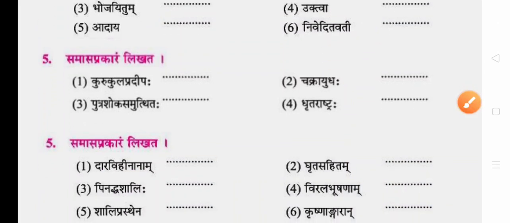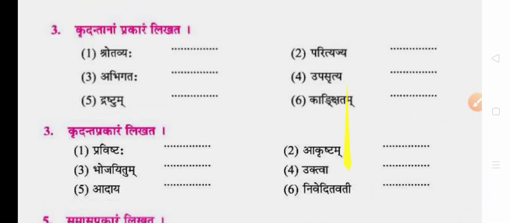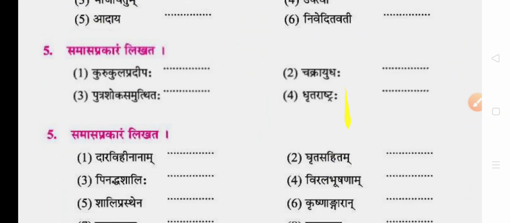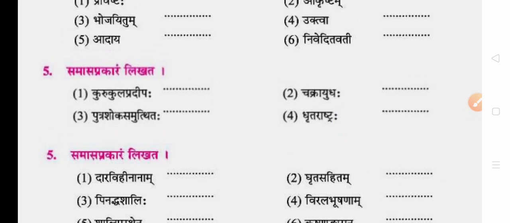These are the participles for these two lessons. Now Samas Prakar. Kurukula Pradipa, the lamp of Kuru's dynasty. Of came, so Shashti Tatpurus or genitive Tatpurus. Chakra Yudha, one who holds the chakra as his weapon, is Bahubri. Putra Soka Samuthita, risen by the sorrow of the son. By stands for instrumental case, so Trutya Tatpurus, instrumental Tatpurus.